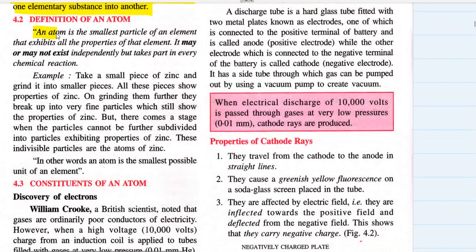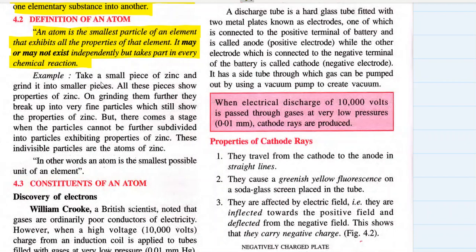What is an atom? An atom is the smallest particle of an element that exhibits all the properties of that element. It may or may not exist independently, but takes part in every chemical reaction. So this is all we have to say about an atom, which we have understood so far, more than John